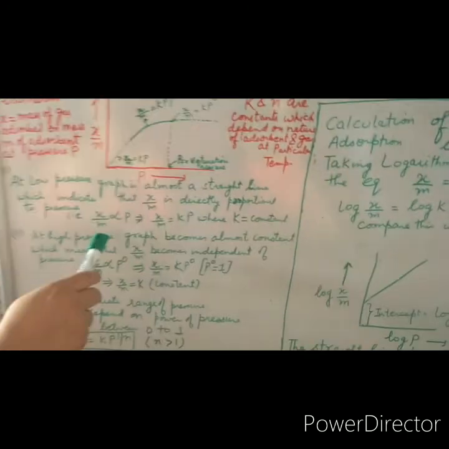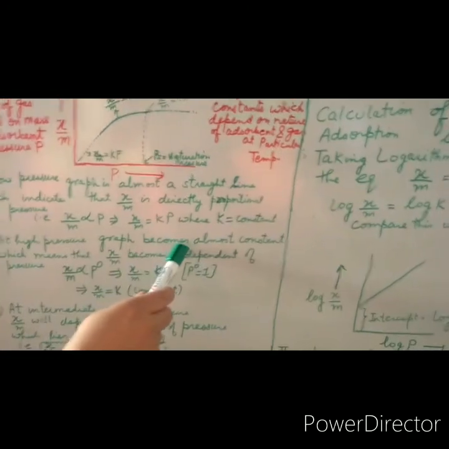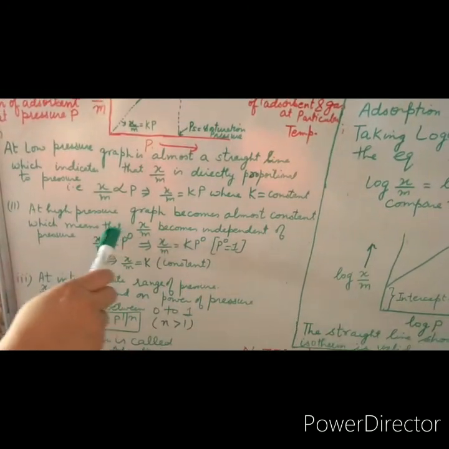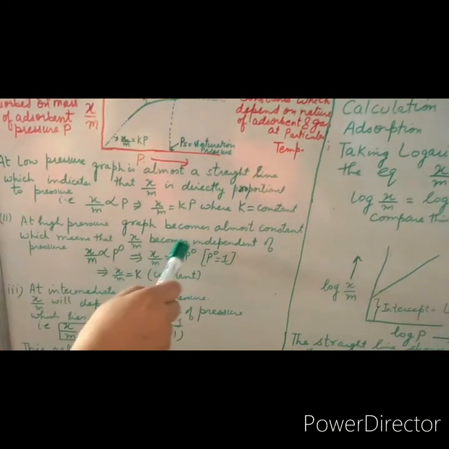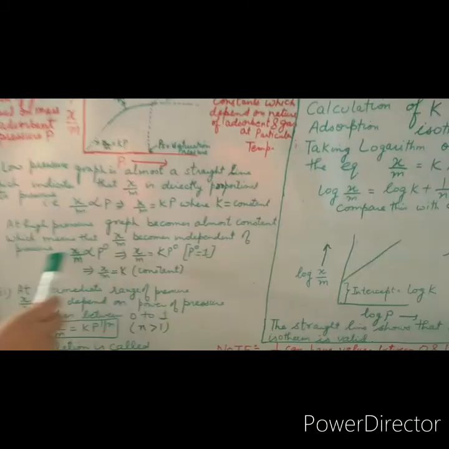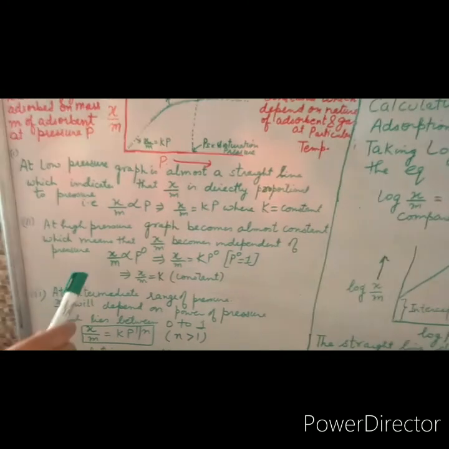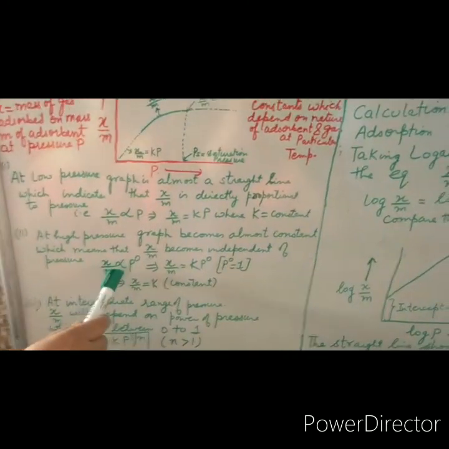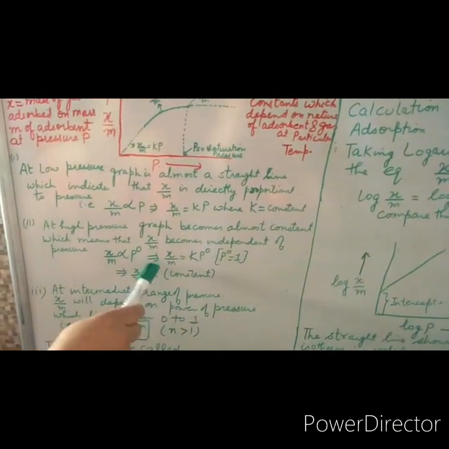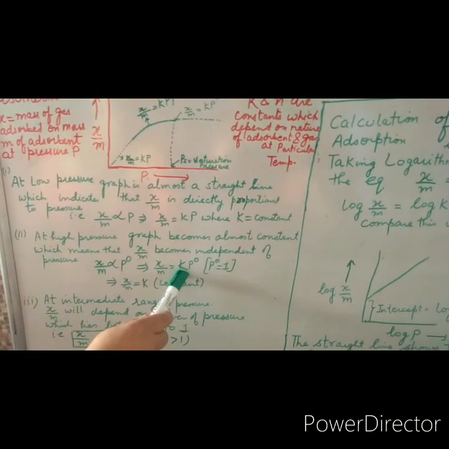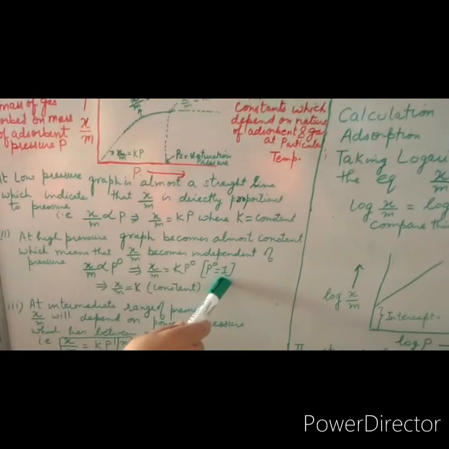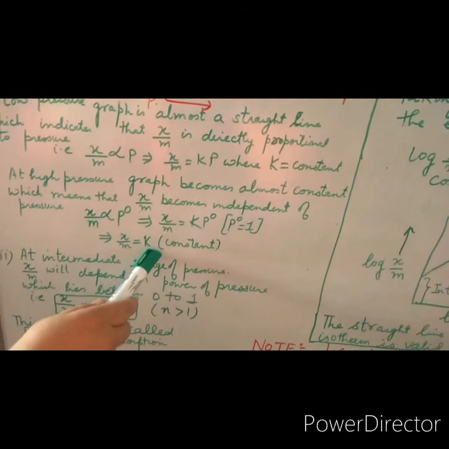Now let's see the graph at high pressure. At high pressure, the graph is almost constant, which means that x over m is independent of pressure. We can express this as x over m is directly proportional to p to the power 0, or x over m is equal to kp to the power 0, where p to the power 0 is equal to 1, or x over m is equal to k.